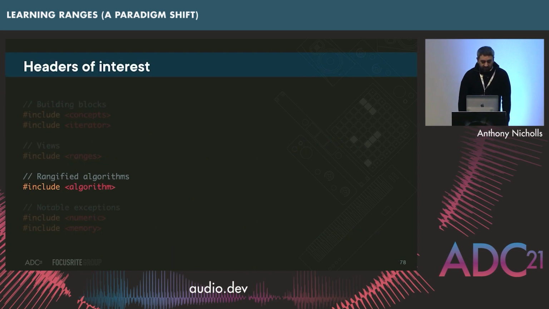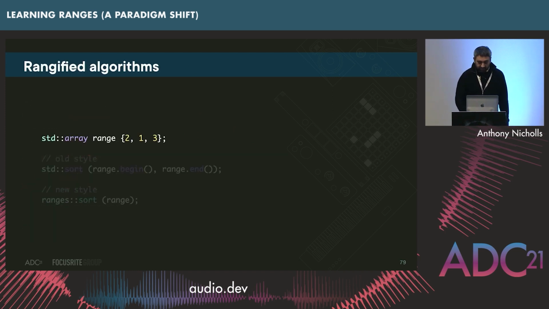And then there's the algorithm header. So all of the algorithms in the algorithm header have been rangified, which means that they can take a range rather than a pair of iterators. So for example, let's say we make some array. If you're not familiar with this syntax, by the way, you don't have to declare the type and the size of the array as long as it can be deduced at compile time.